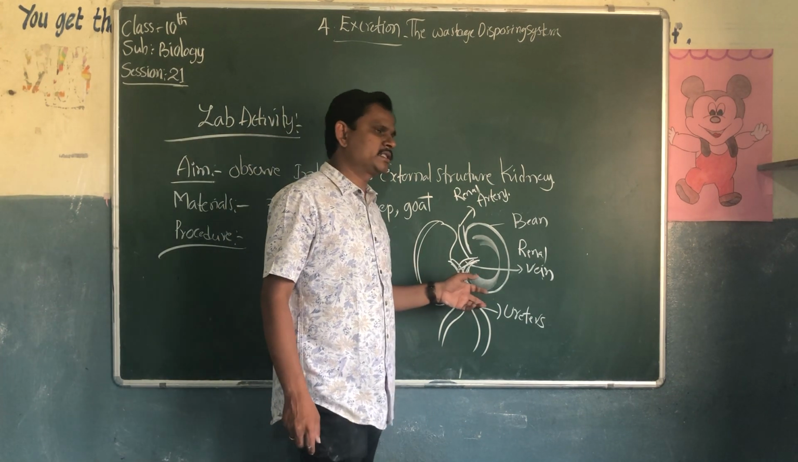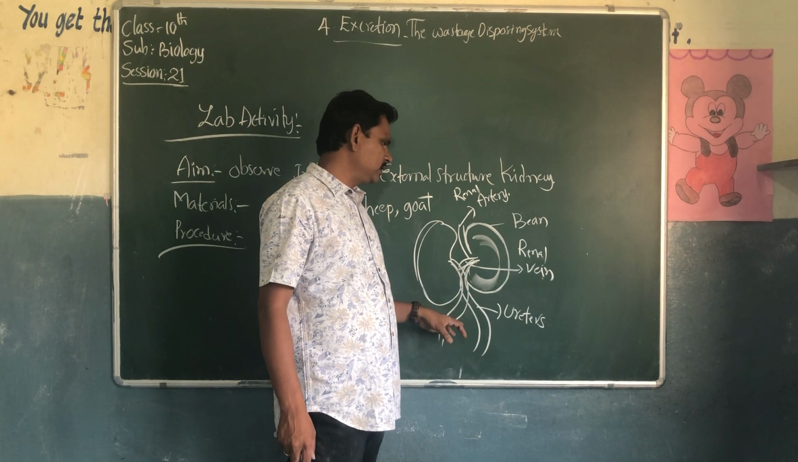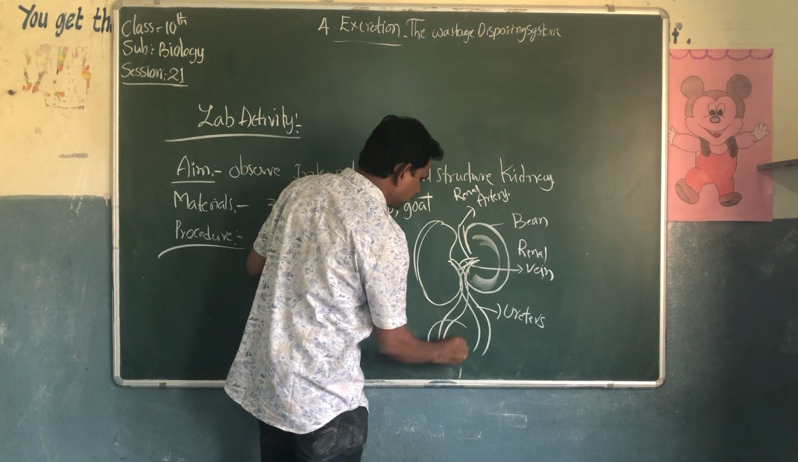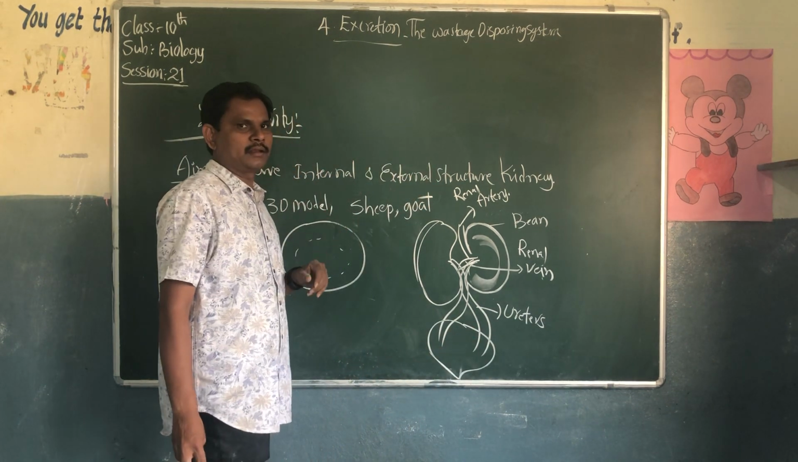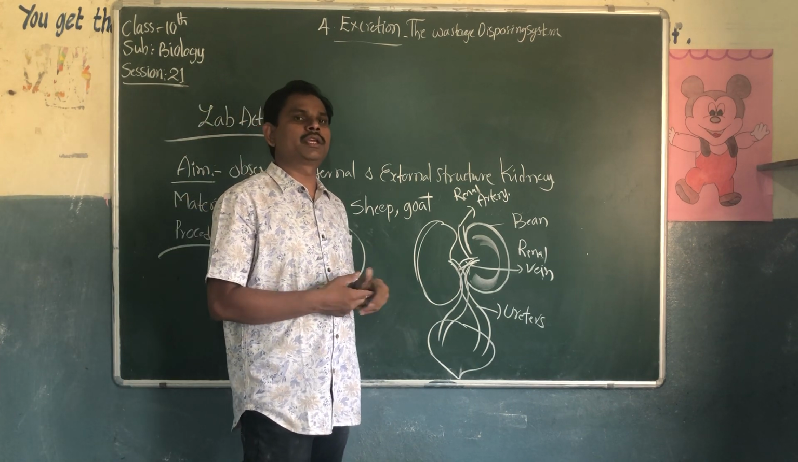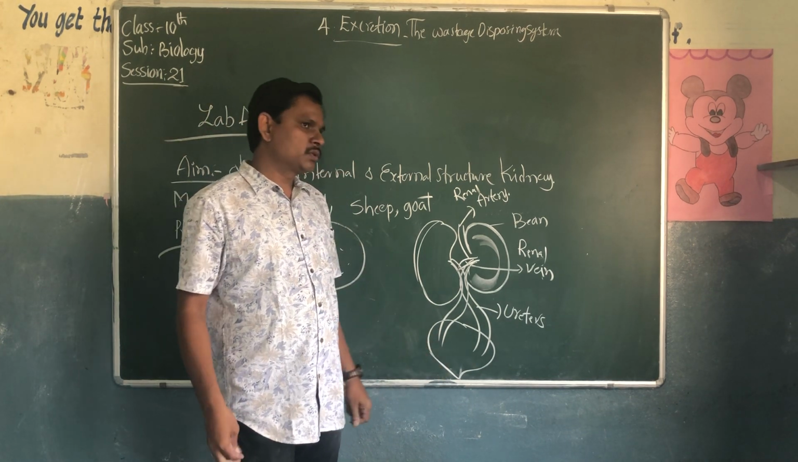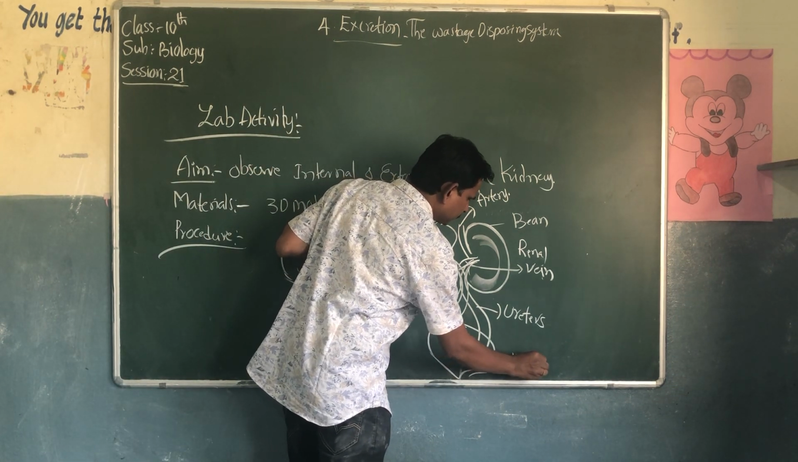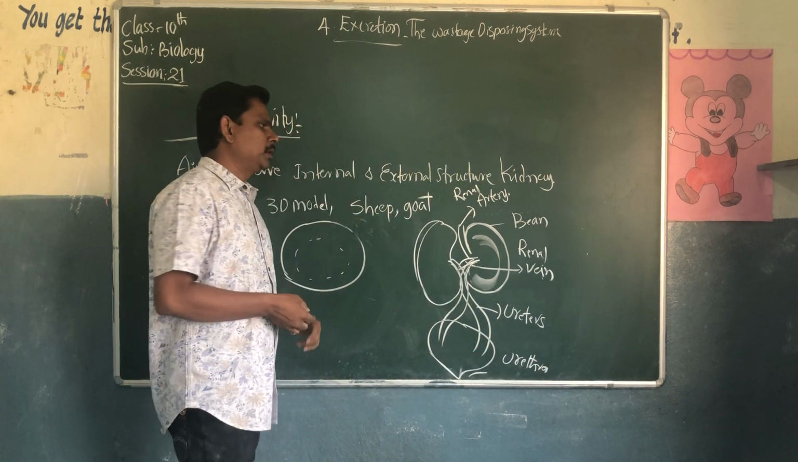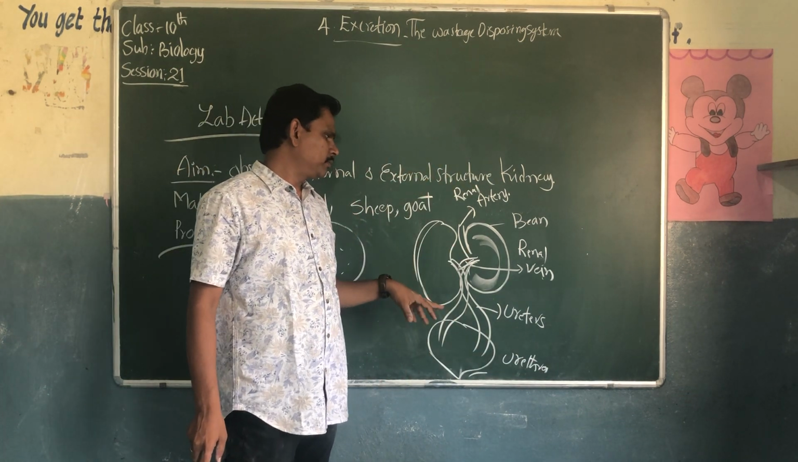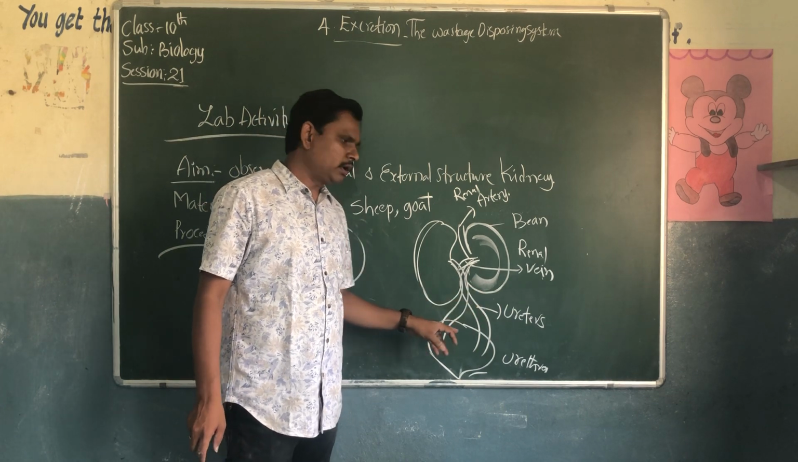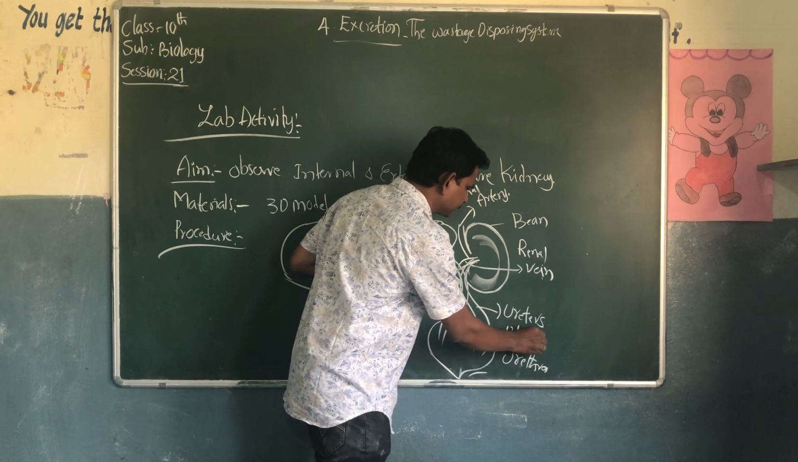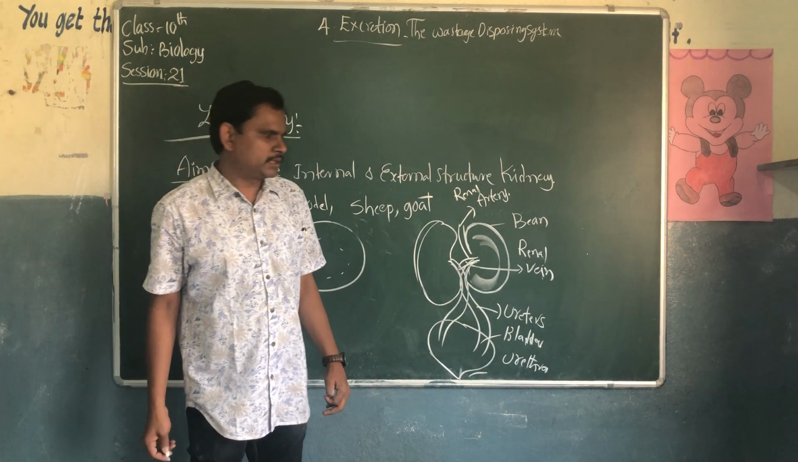There are two ureters arising from the kidneys. These ureters attach to the bladder, where urine can be temporarily stored. At the end of the bladder, you can see the urethra. So a pair of kidneys, a pair of ureters, one bladder and the urethra.